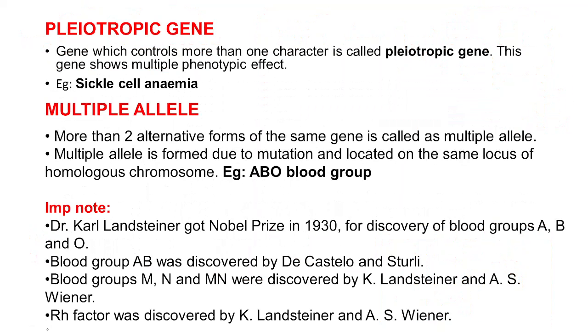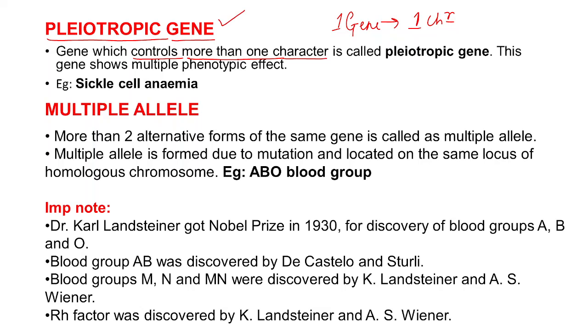Coming to the next one, that is pleiotropic gene. It is another deviation. What is a pleiotropic gene? It is a gene which controls more than one character. According to Mendel, one gene controls one character. Yes or no? According to Mendelian genetics, one gene controls one character, but the deviation from Mendelian genetics shows that pleiotropic gene is also existing.